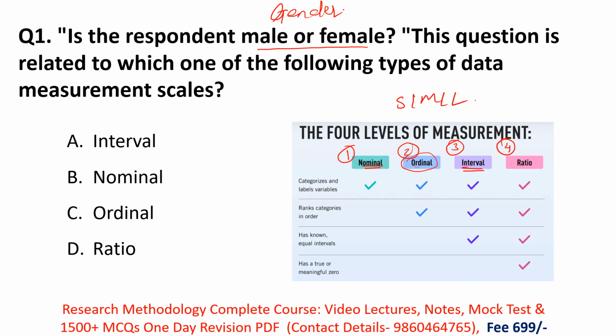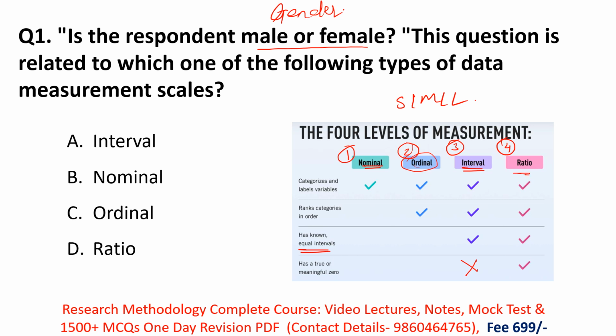In interval, all the characteristics of the ordinal scale are present, and in addition we arrange our variables in equal intervals, like a clock. Between 1 o'clock and 2 o'clock, there is a difference of 1 hour, same as between 2 and 3 o'clock. But in interval, remember there is no meaning of 0.